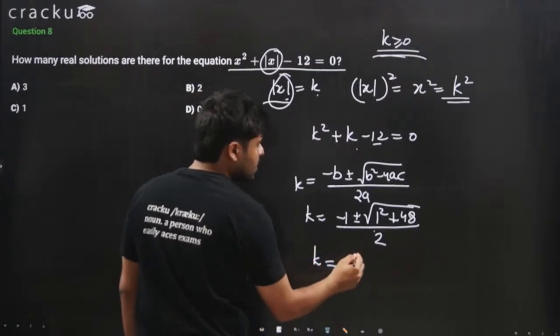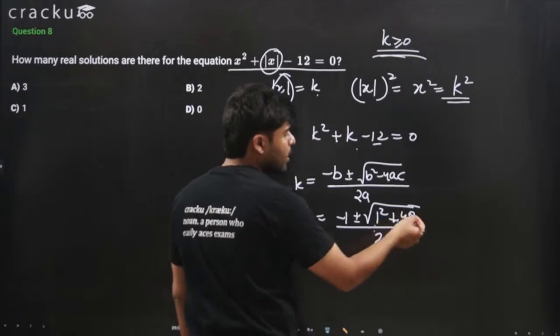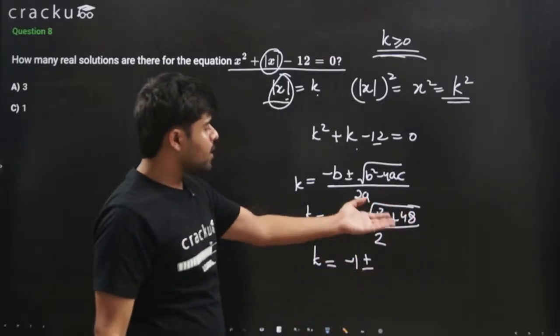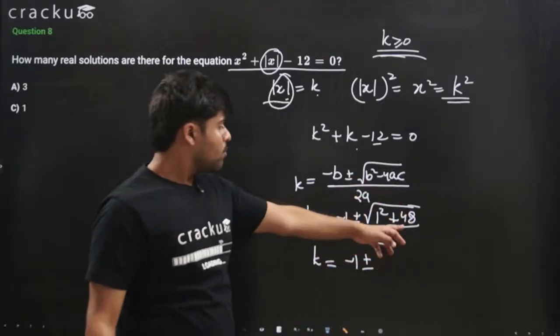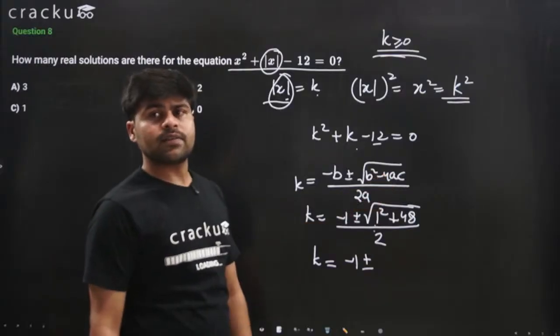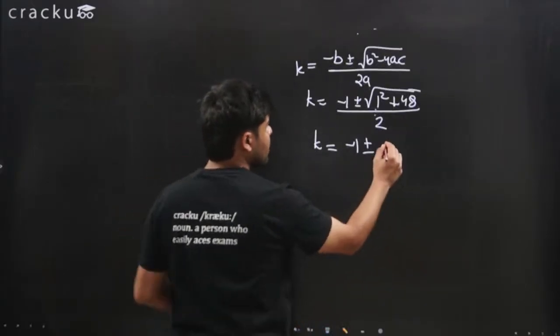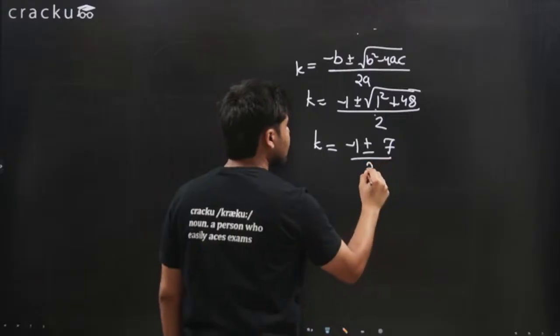K equals minus 1 plus minus the square root of 1 plus 48, which is 49, and the square root of 49 is 7. So this will be minus 1 plus minus 7 divided by 2.